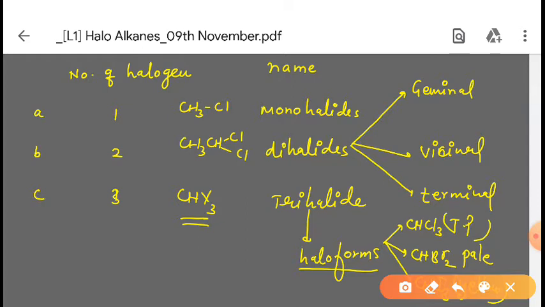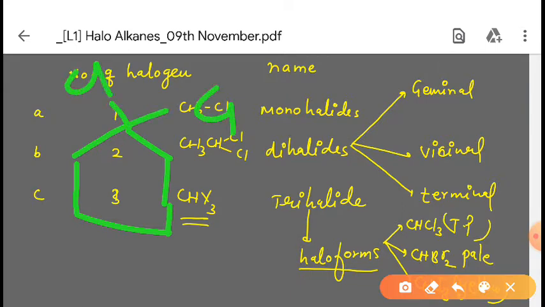If any cyclic compound is there, and in that cyclic compound there is a geminal dihalide, how do we have to name it? Suppose this is our cyclic compound, and one chlorine is attached here and one chlorine is attached here. So how will we name this? First of all, count the carbons: 1, 2, 3, 4, 5. 5 carbon means pentane, so cyclopentane, okay? So we will write it like this: cyclopentylidene chloride.